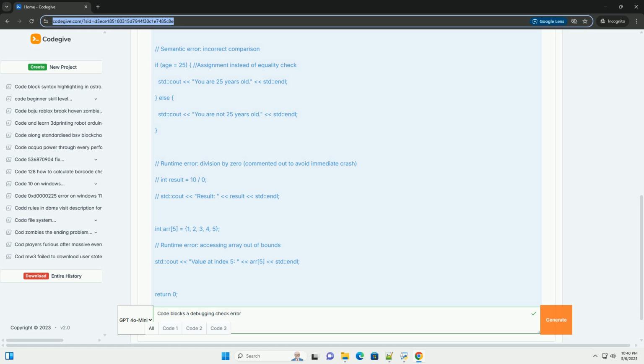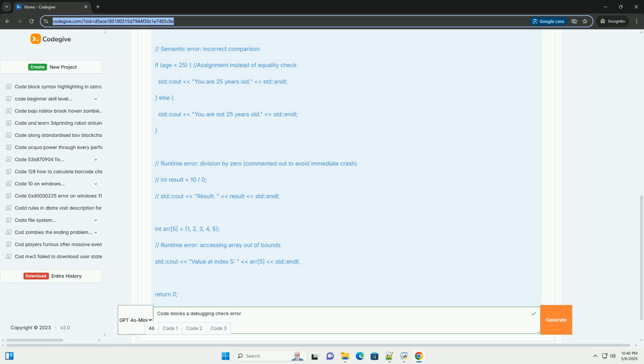7. Inspecting variables. In the watches window, type the name of a variable you want to observe, for example age, name. Press enter. The debugger will display the variable's current value. As you step through the code, the values in the watches window will update, allowing you to track how the variables change.